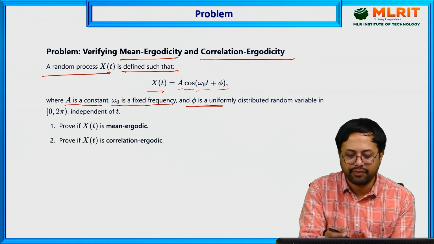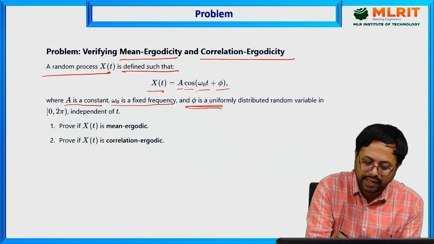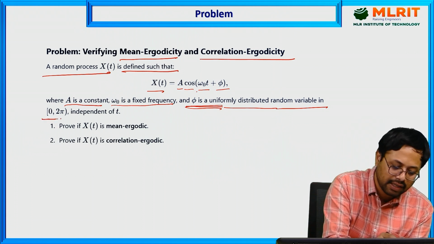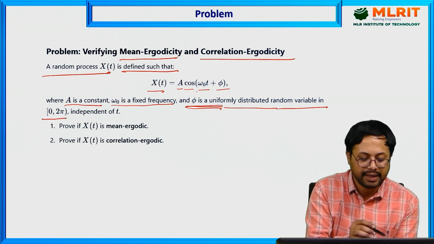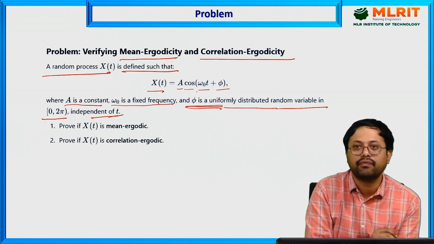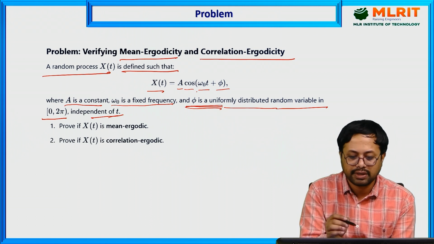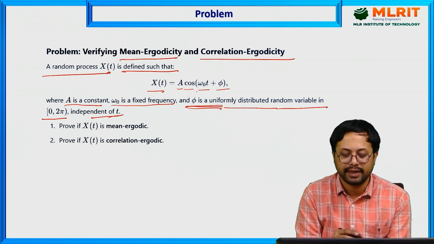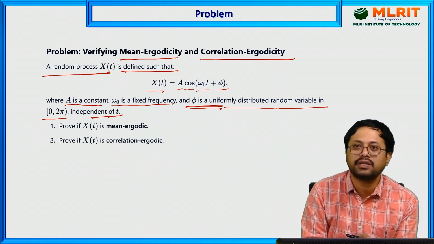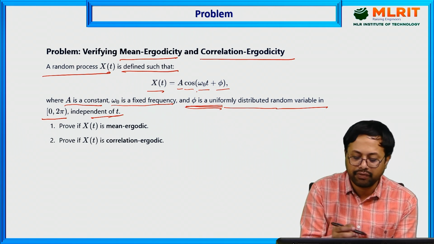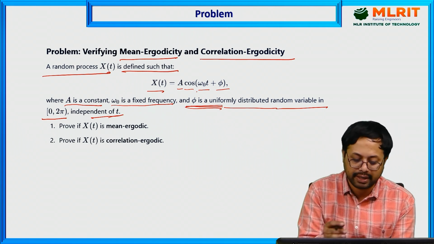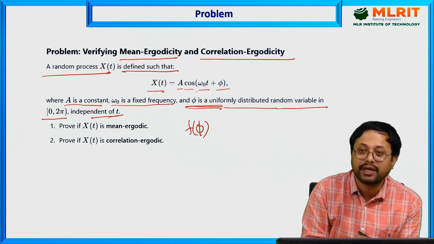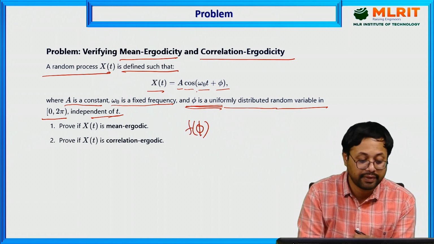Here what is the variable? You have to identify it. Phi is a uniformly distributed random variable defined in the interval 0 to 2 pi, and it is independent of time t. Focus on which one is the random variable: it is defined as a uniform random variable. Then what is the definition of a uniform random variable? It is defined for a particular interval, so we have to calculate the density function f of phi before solving the problem.